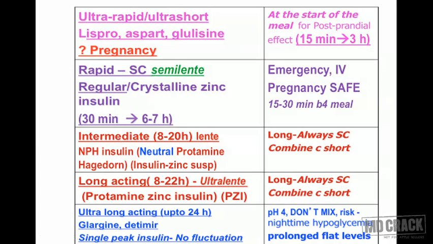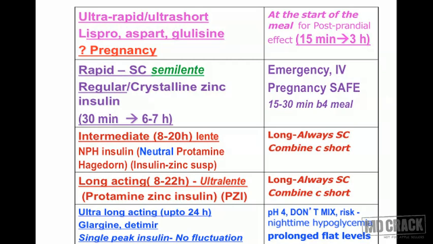The last group shown on this table is ultra long acting insulin, which acts for up to 24 hours, and you have glargine insulin and detemir insulin. The speciality of these insulins is that they are called single peak insulins because there is no fluctuation in the level, and the action is sustained. As you can see, there are prolonged flat levels. The dose response curve is not steep, it's a very flat, smooth, prolonged curve. So it's sometimes called peakless insulin or single peak insulin.